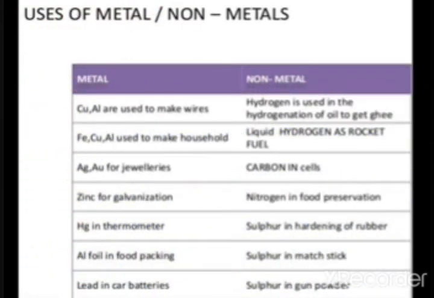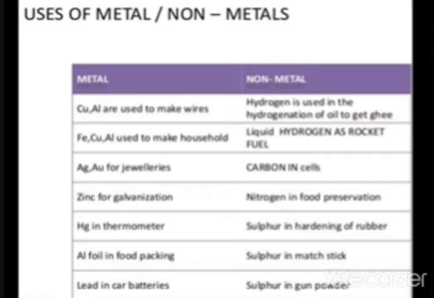So in short, we can just have different columns, like metals and non-metals, uses of metals and non-metals. Copper, aluminium are used to make wires. Hydrogen is used in the hydrogenation of oil to get ghee. And Fe, Cu, Al, means iron, copper, aluminium, are used to make household items.